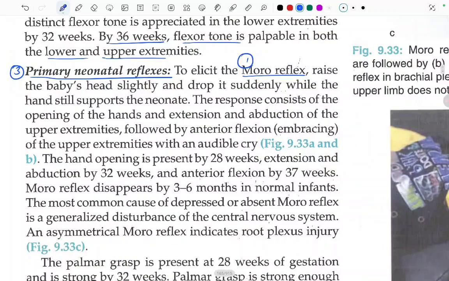The hand opening is present by 28 weeks, extension and abduction by 32 weeks, and anterior flexion by 37 weeks. These are the parts of Moro's reflex. So the Moro's reflex is completely developed by 37 weeks. Moro's reflex disappears by 3 to 6 months in a normal infant.